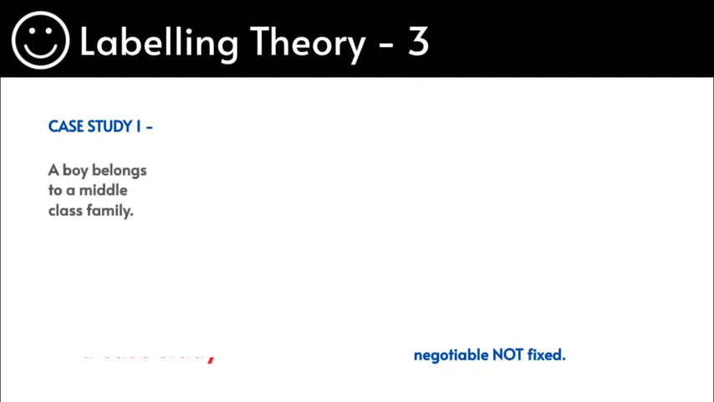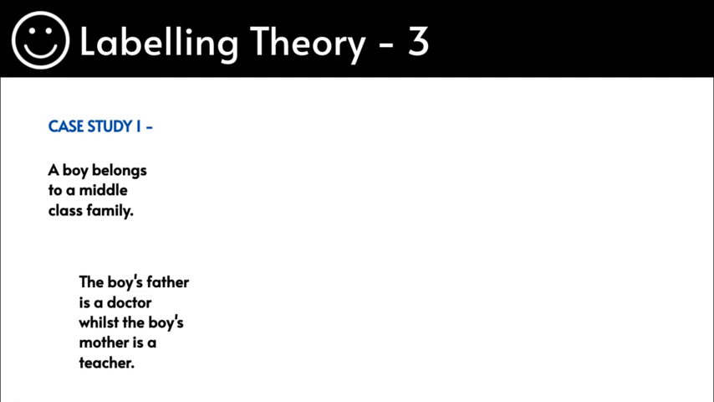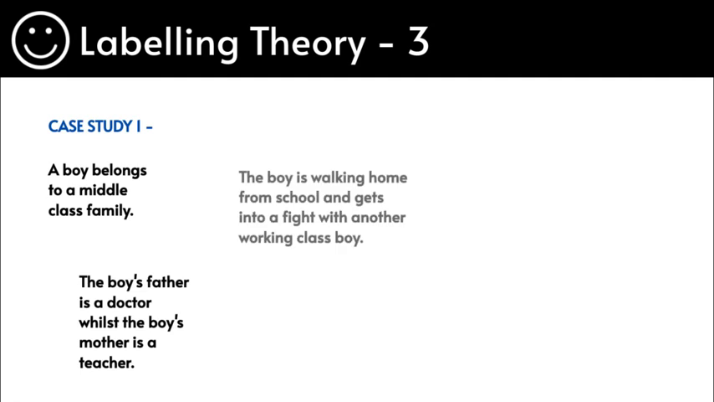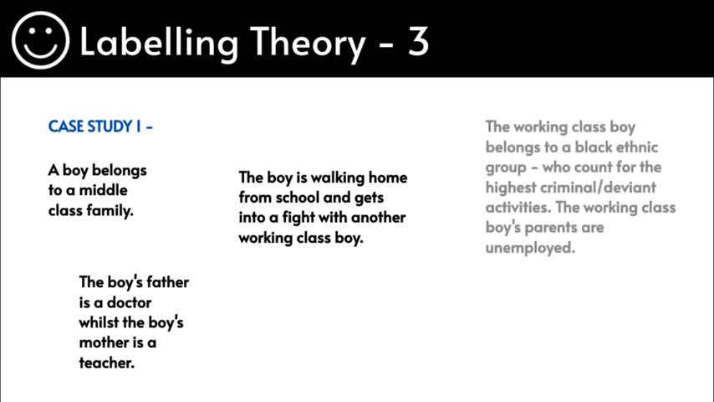So case study number 1. A boy belongs to a middle-class family. The boy's father is a doctor, whilst the boy's mother is a teacher, very reputable. The boy is walking home from school and gets into a fight with another working class boy. The working class boy belongs to a black ethnic group, and obviously, as we know, and we will be learning about how black people are stereotyped as having higher criminal and deviant statistics, as the most criminal and deviant ethnic group. Also the working class boy's parents were unemployed.